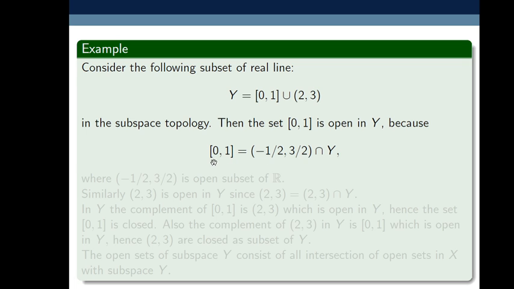Using that, the closed interval [0, 1] is an open set in Y, where (-1/2, 3/2) is an open subset of R.